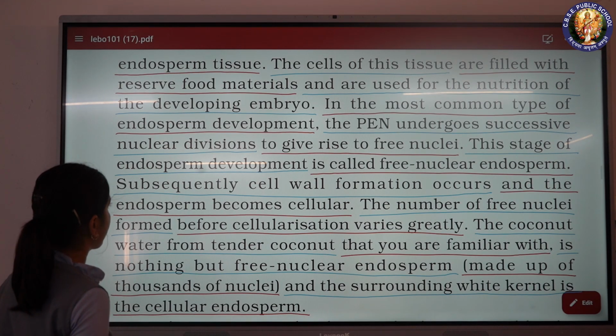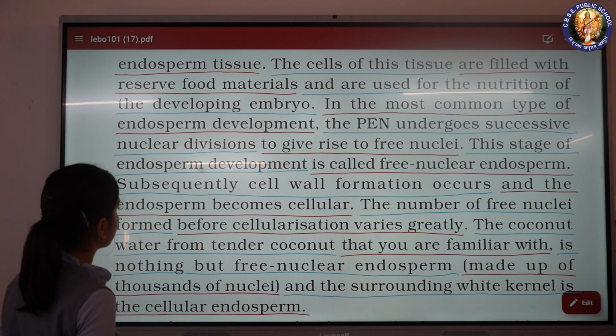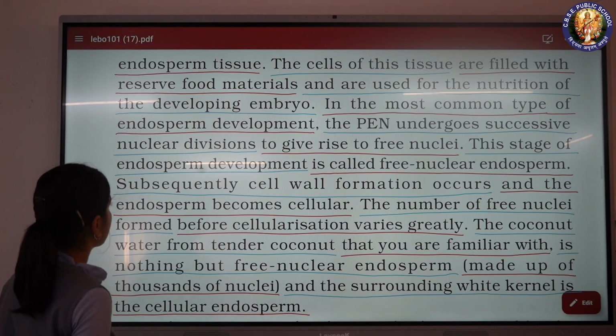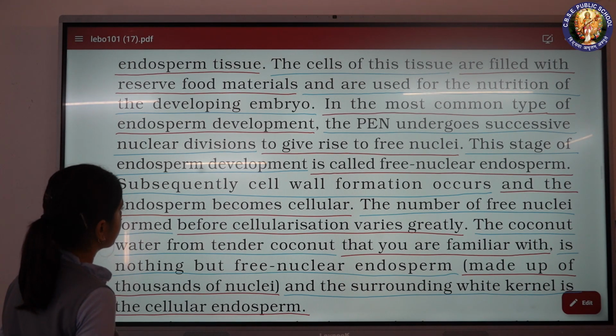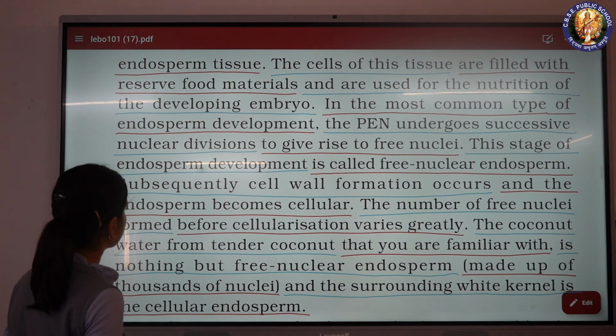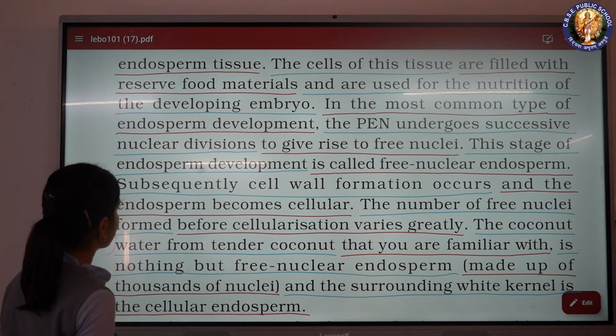Subsequently, cell wall formation occurs and the endosperm becomes cellular. The number of free nuclei formed before cellularization varies greatly.